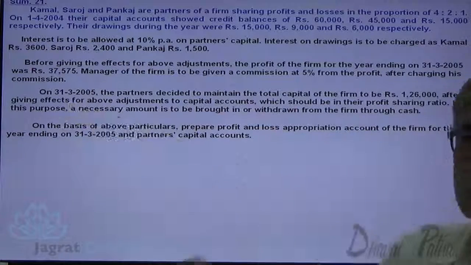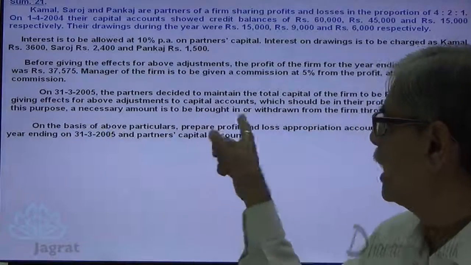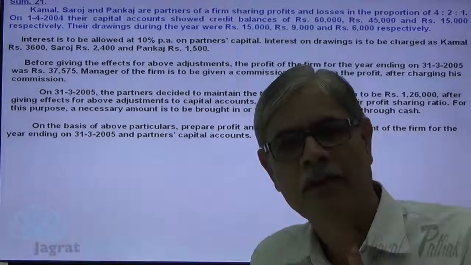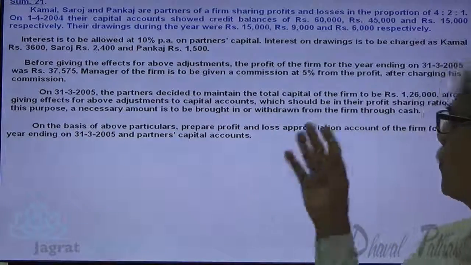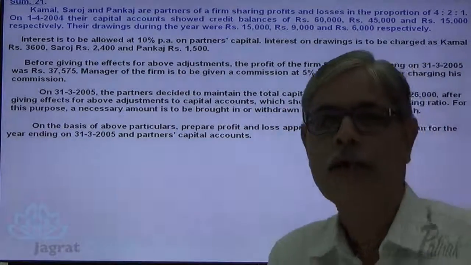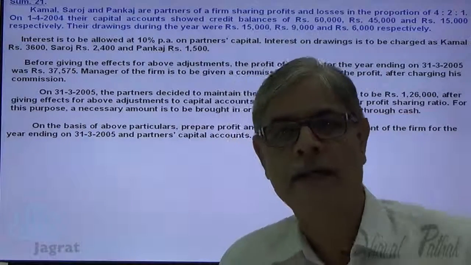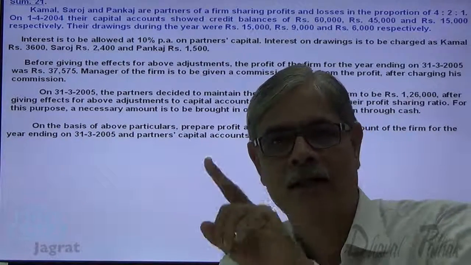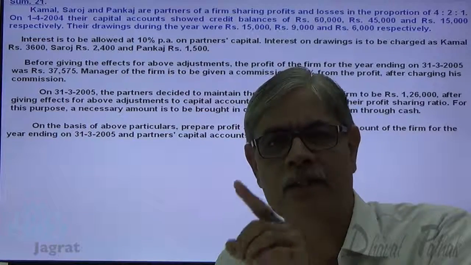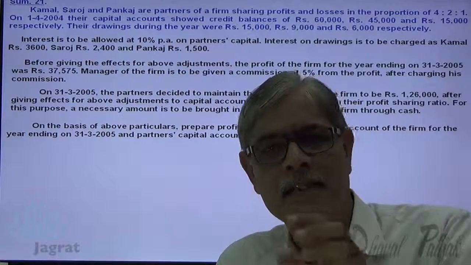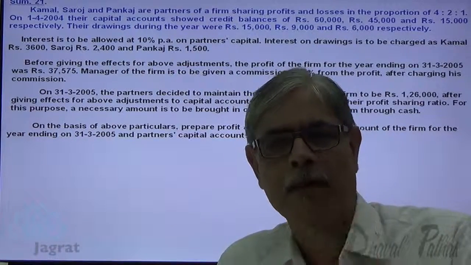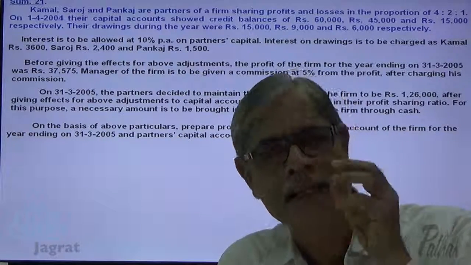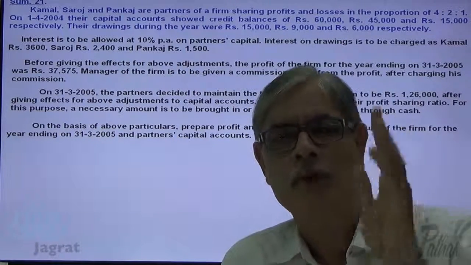For this purpose, necessary amount is to be brought in or withdrawn from the firm through cash. So to maintain total capital of 1,26,000 in the profit sharing ratio, necessary amount will be brought in by the partner, or if there is an excess capital, it will be withdrawn by the partner.